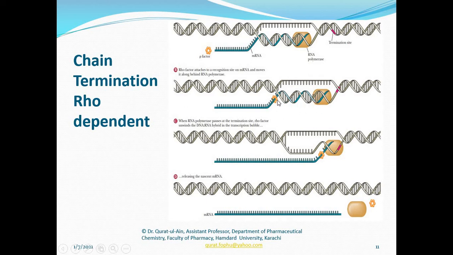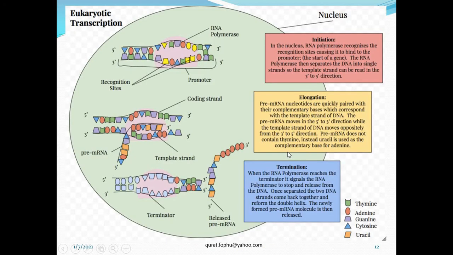So RNA polymerase cannot add more nucleotides, and at the end of the gene, where there is no desire for RNA polymerase to add more nucleotides, the RNA transcript is released from the DNA. So this was the whole story of prokaryotic transcription.